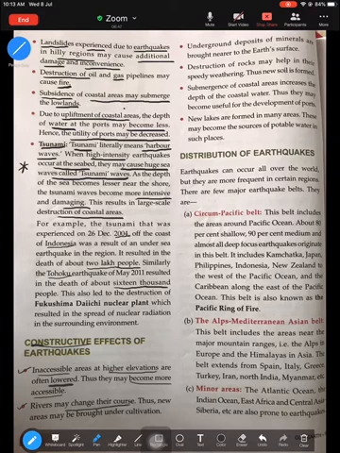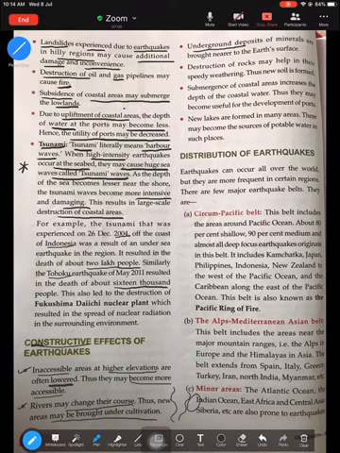Rivers may change their course, which we've already learned, and they may bring new areas under cultivation. For example, if this is a river flowing, this is the normal course. Because of the earthquake, the same river starts flowing this side. So this area can become favorable for agriculture, because the river carries a lot of alluvium, which is fertile soil, which can add to the growth of crops.